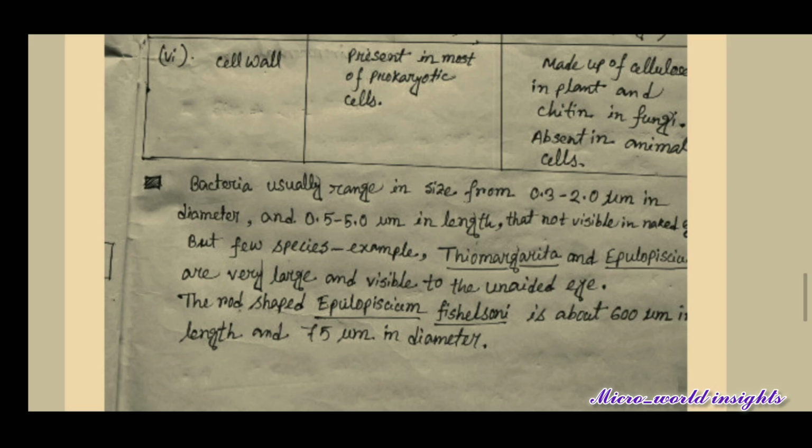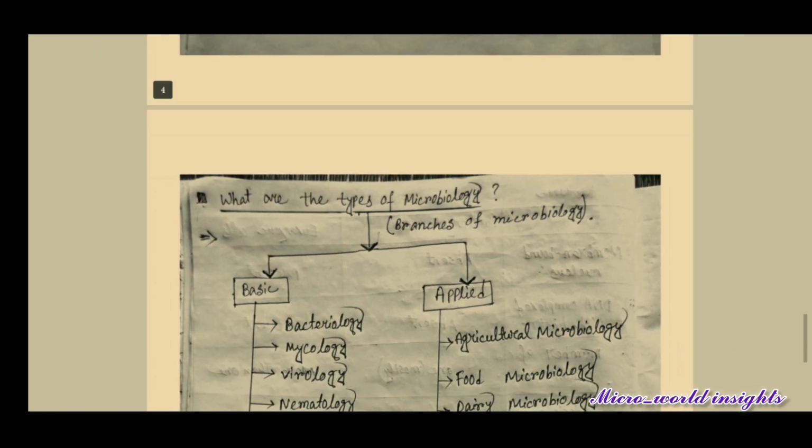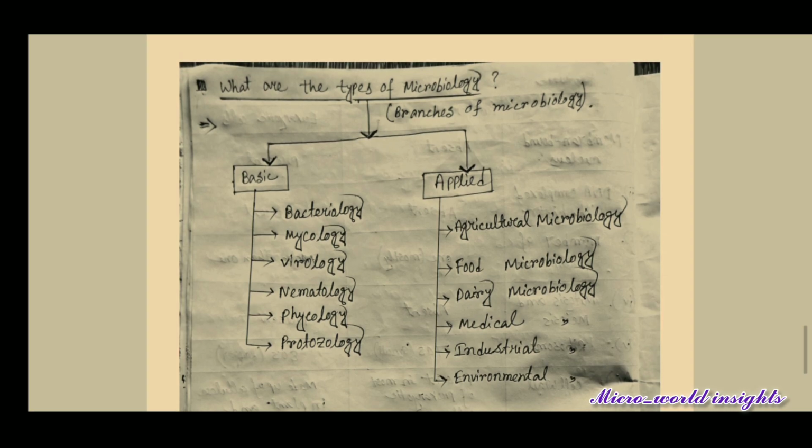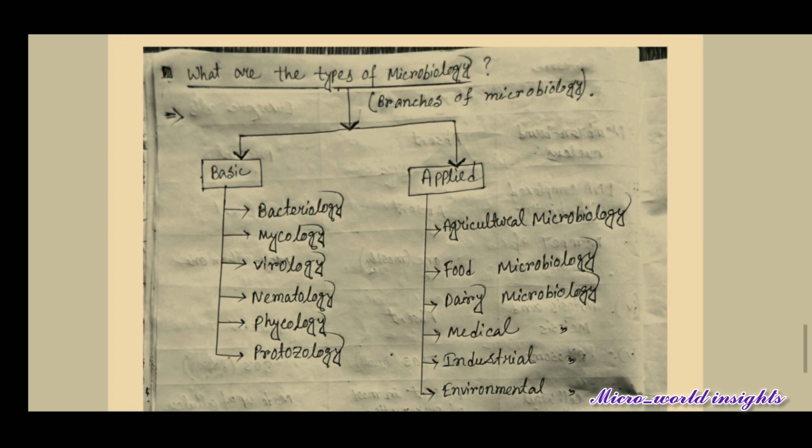Now let's talk about the branches of microbiology. Microbiology is of various types and we can broadly categorize it into two types. One is basic microbiology, another is applied microbiology. Now we should know what basic microbiology is.